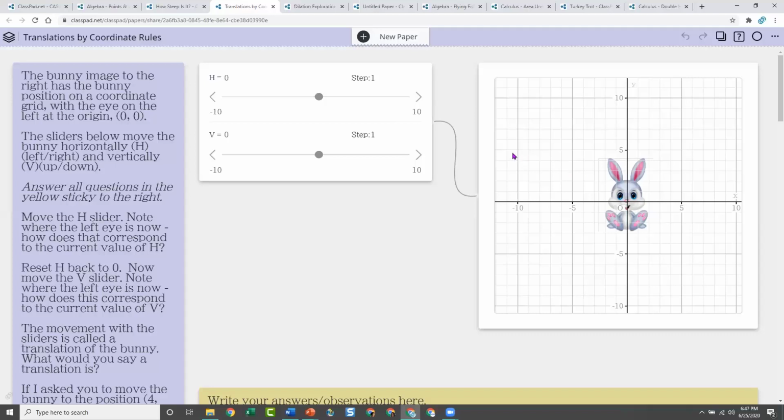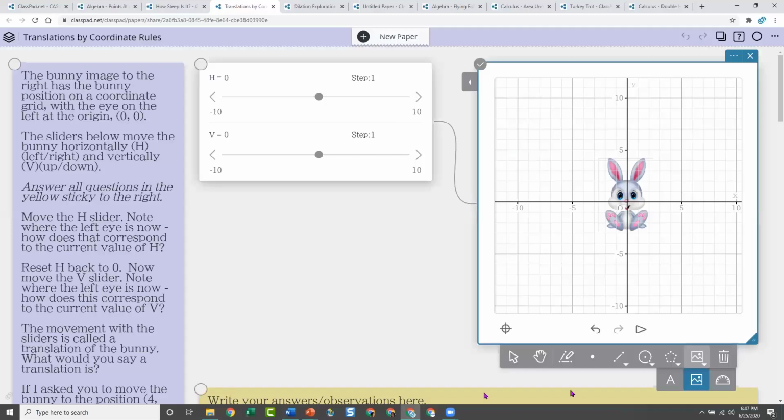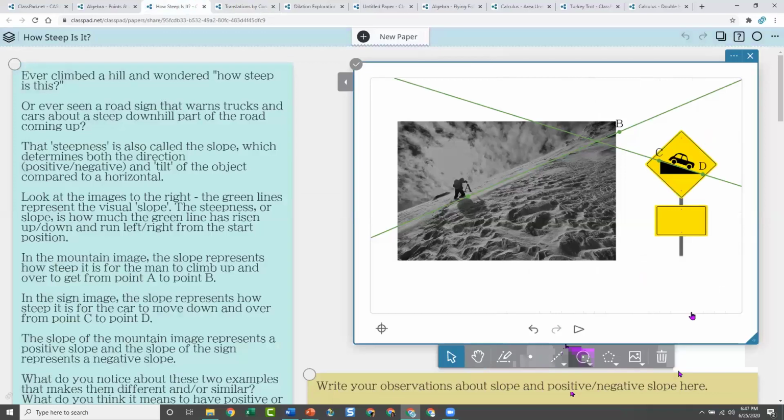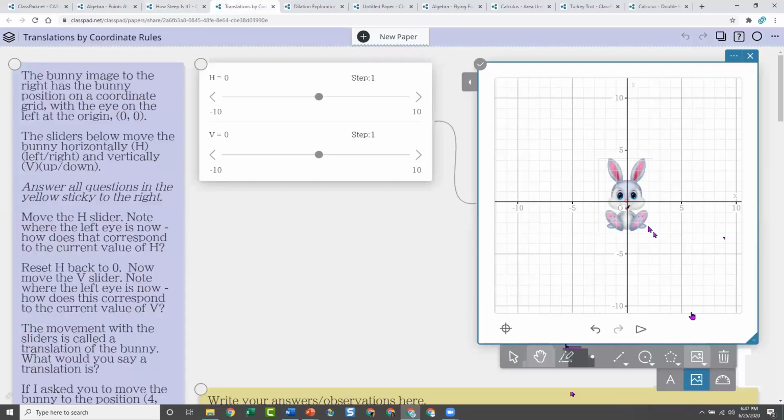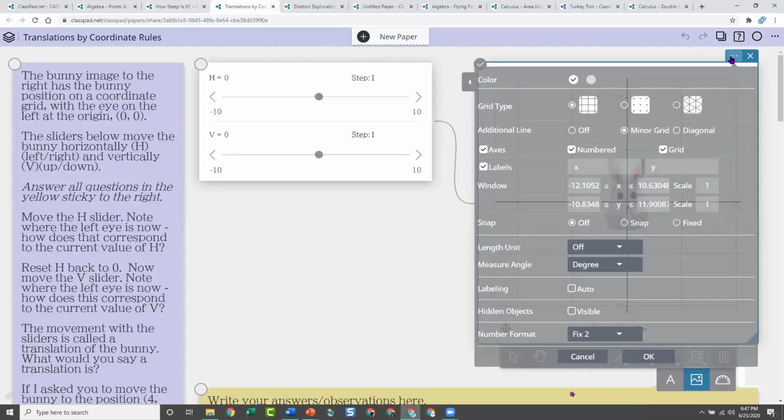If you haven't guessed it, this was done in a geometry sticky. And again, when I click on it, I know it's geometry because here are all my geometry tools down here, because geometry allows me to do a lot of different things. Now you'll notice it looks different than the previous geometry sticky. That one didn't have any grids. This one does have a grid, so it almost looks like the graphing sticky, and that's because you can turn the grids on and off in both of those stickies. In this geometry sticky, I turned on the grid. I even put a minor grid in here so that the small lines in between would come up. So there's lots of ways you can make them look very similar.